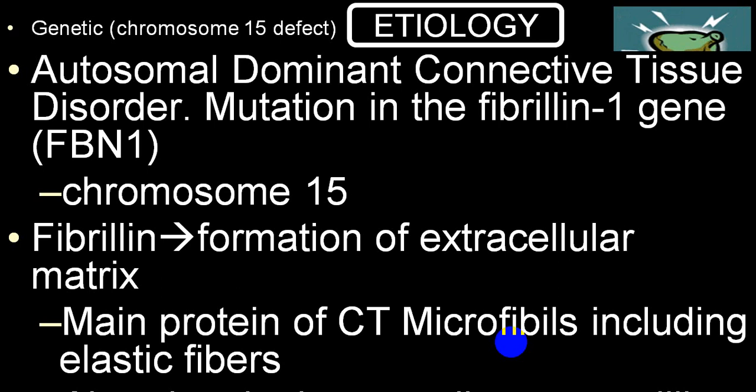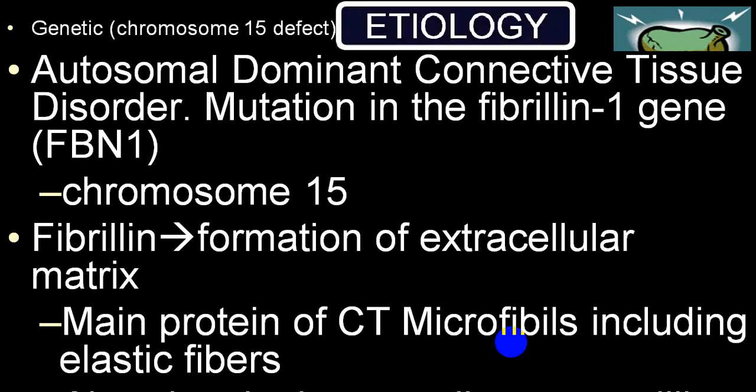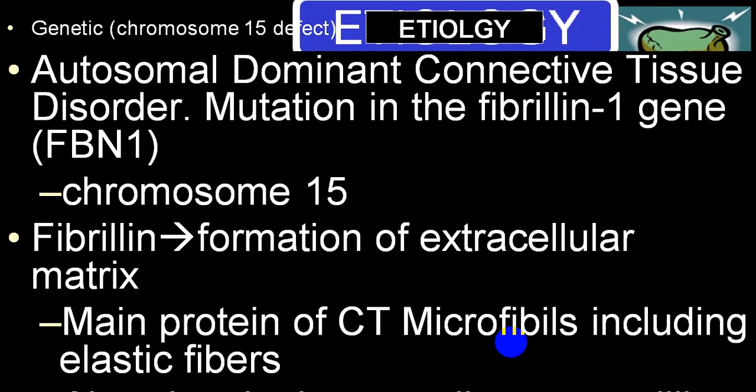So etiology wise, it is a dominant chromosome 15 defect where the formation of extracellular matrix becomes less. Microfibrils in elastic fiber production also becomes less. Even in the ciliary ligament in the eye, the formation of elastic fiber is diminished, and that results in multiple groups of symptoms and signs.